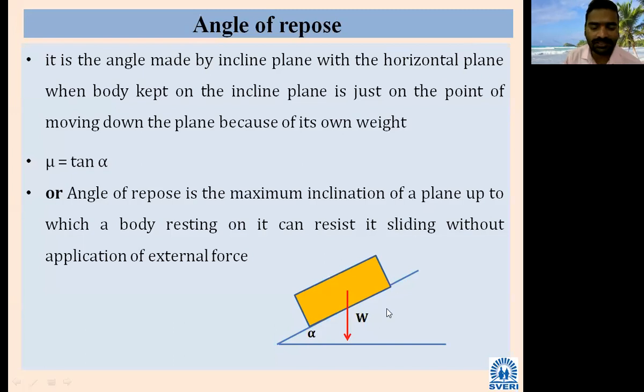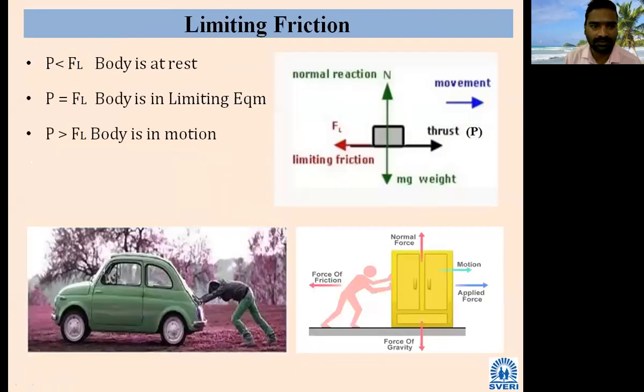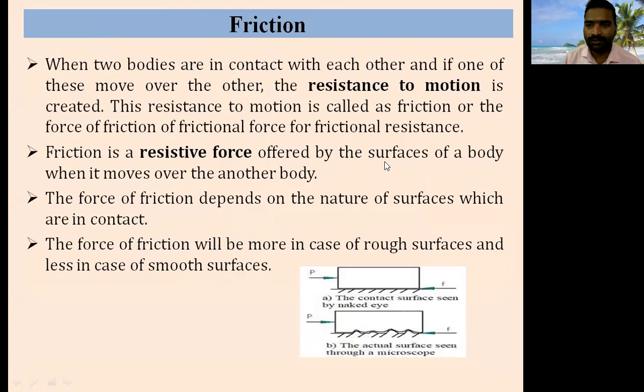So in the last class, what have we studied? Angle of friction. Okay, that is the friction part. We'll just recall what friction is. Whenever one body moves over another body, resistance to the motion is created. That resistance to the motion is called friction, or the force of friction, or the frictional force. All are the same. Friction is the resistive force offered by the surfaces of a body when it moves over another body, created between the contact surfaces.